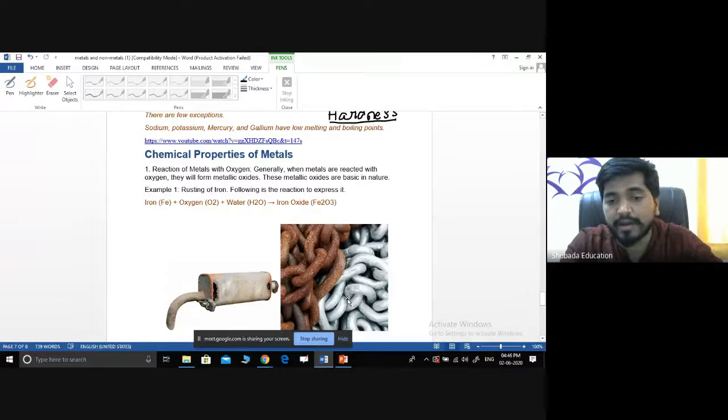When the metal reacts with the oxygen, it will lose its properties. It will start rusting like this. This is called rusting. It's a normal, usual problem with metals. When you have to select metals, this is one of the major problems. But we can avoid this problem by using some other additives. I will explain that after this.